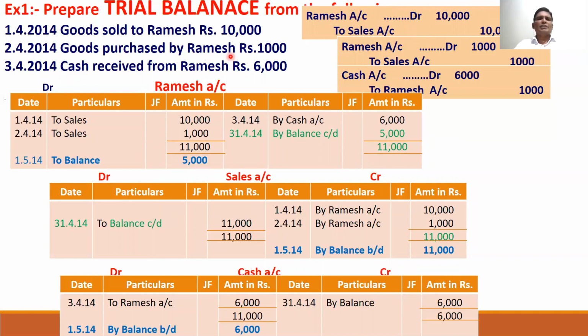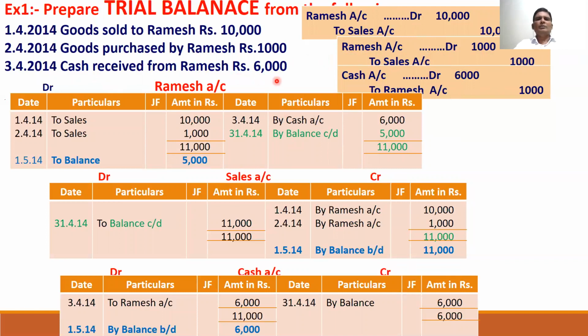When goods are purchased by Ramesh from us, it means we sold goods to Ramesh. Same entry. We sold goods to Ramesh on credit because Ramesh is a receiver. Ramesh account is debited. Whenever goods are sold, sales account is credited. Ramesh account to sales account.